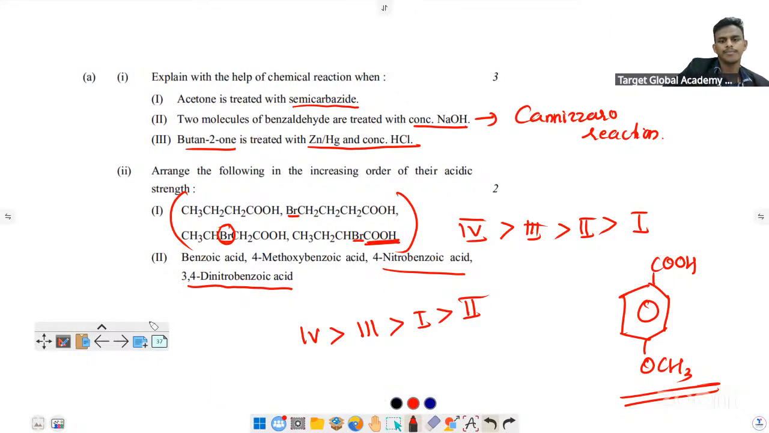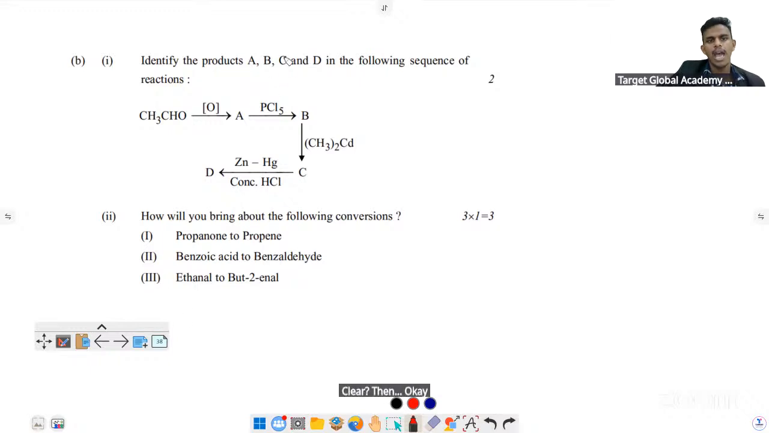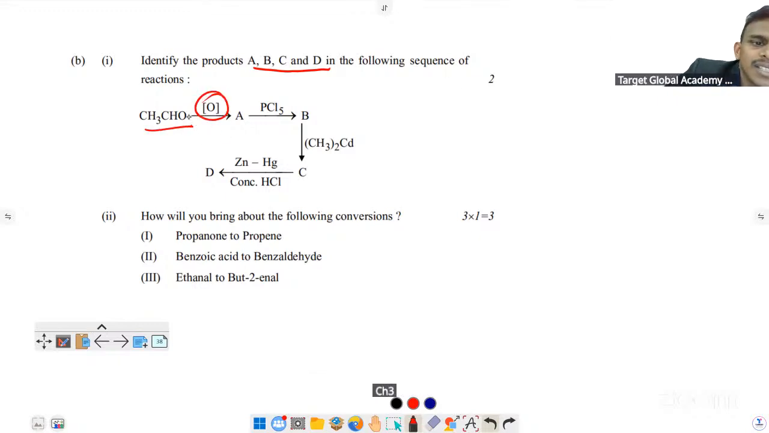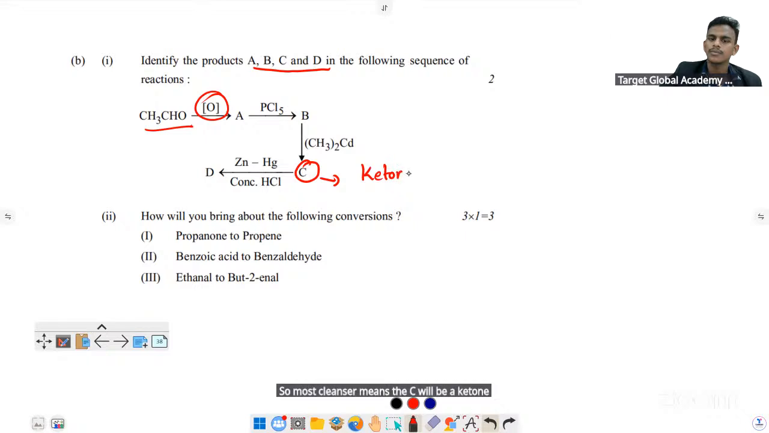Then, okay, next question. Identify the products A, B, C, and D in the following sequence of reactions. CH3CHO, oxidation, you will get a compound A. Then PCl5, you will get a compound B. Then (CH3)2Cd, you will get a compound C. Then zinc amalgam, Clemmensen. So Clemmensen means C will be a ketone. Correct. D will be a hydrocarbon.